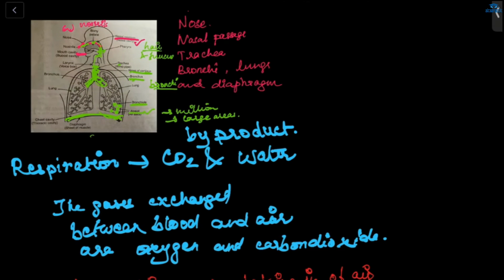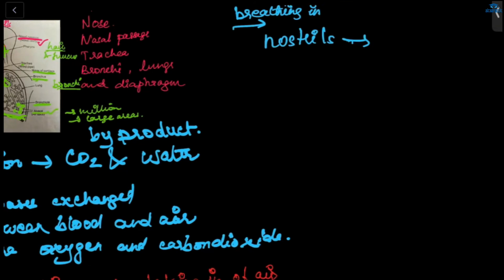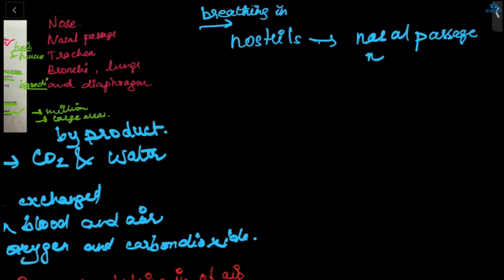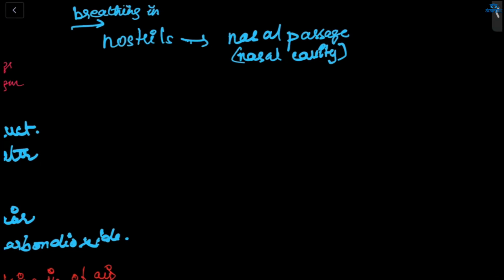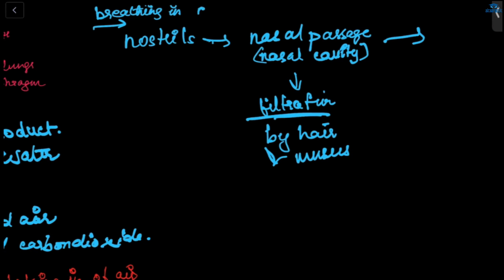So what is the passage? From the nostril, where will it go? Nasal passage or nasal cavity. Here, filtration happens by hair and mucus. After that, oxygen from air.